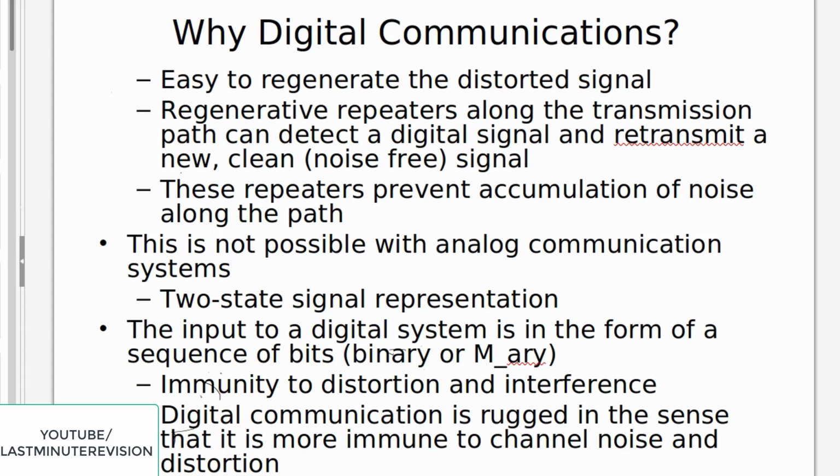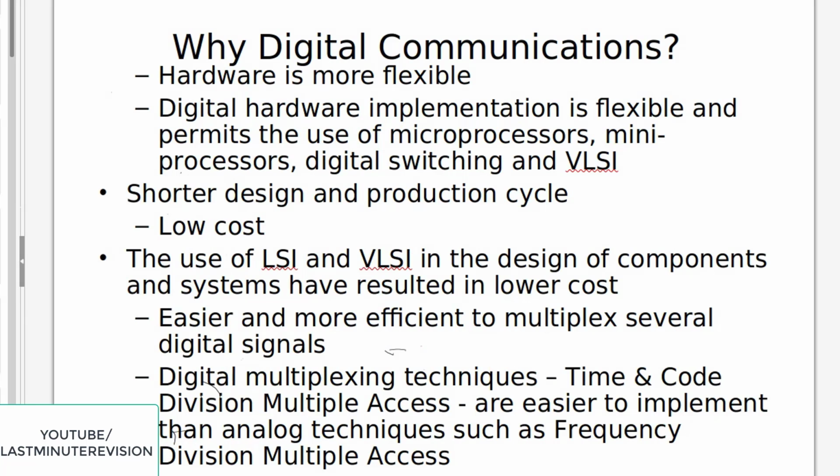What this extra code will do is, if your signal gets affected by noise, then this code will help to remove the noise from the signal. Digital communication is rugged in the sense that it is more immune to channel noise and distortion. So it won't be affected by the channel noise, and if any interference is taking place, then also it won't affect it.